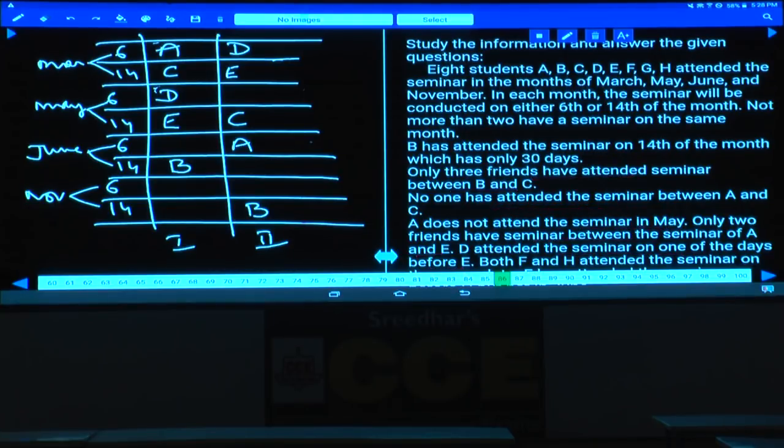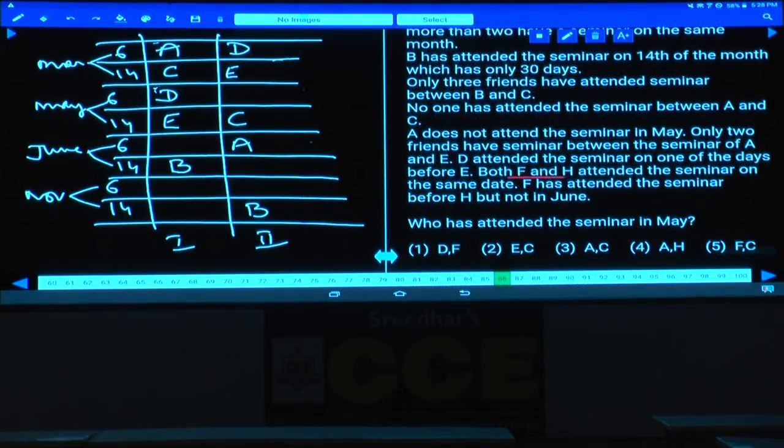Then, both F and H attended the seminar on the same date. F attended the seminar before H, on the same date, but not in the month of June. Now, on the same date means what are the dates left over here? 6th and 14th are left over. Now, F and H are on the same date, and F is before H. Hence, if F is here, H will be here, because both these 2 persons are on the 6th, June 6th and November 6th.